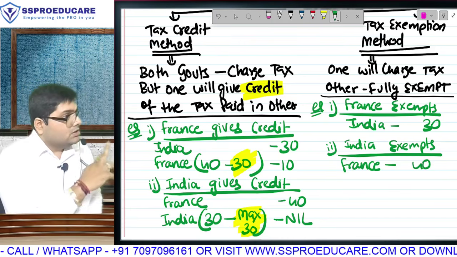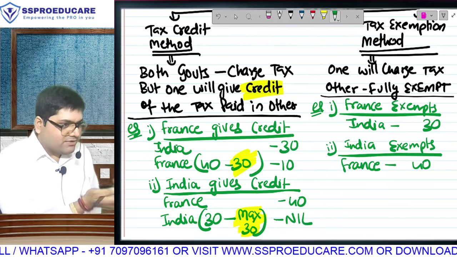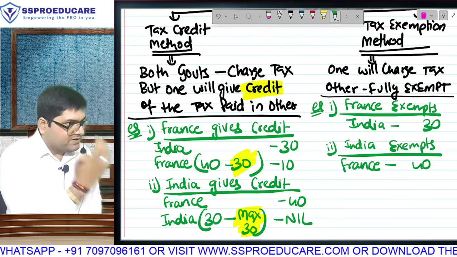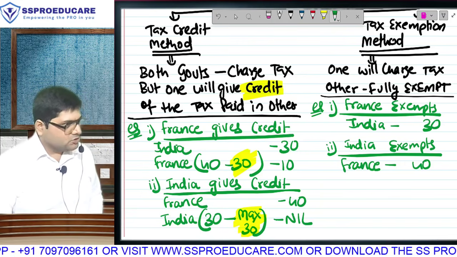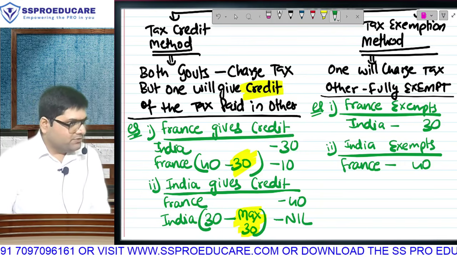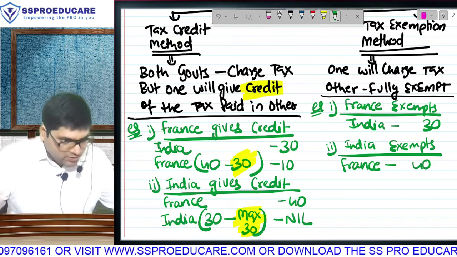Don't pay anything. So both governments can take and one can give you credit. That is tax credit method. But when one will not take at all, that will be called tax exemption method. Stupid question. ये example है. France gives के India gives. We understood answers to both.